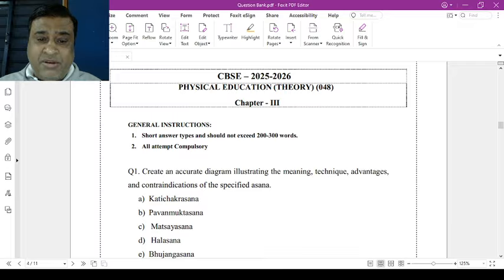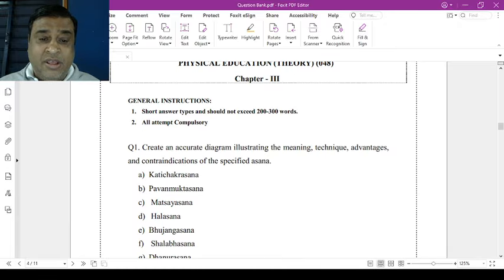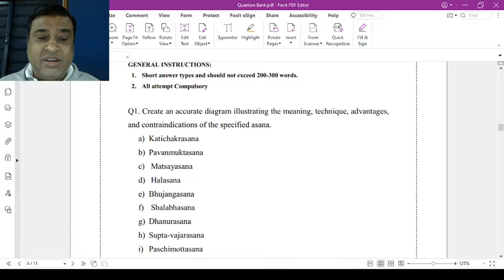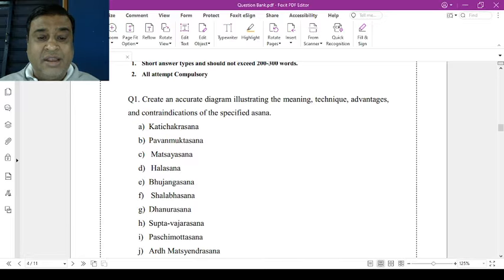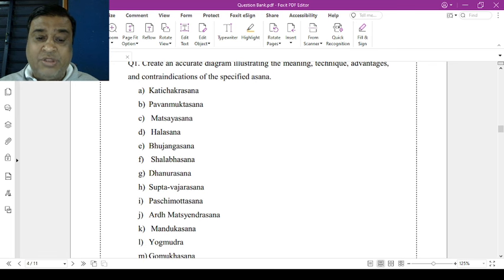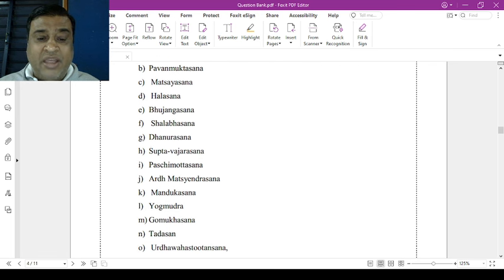Now question number 1, create accurate diagrams illustrating the meaning, techniques, advantages and contraindications of specified asanas. Now what are the specified asanas? Kati Chakrasana, Pavan Muktasana, Matsyasana, Halasana, Bhujangasana, Salabhasana, Dhanurasana, Supta Vajrasana, Paschimottanasana, Ardha Matsyendrasana, Mandukasana, Yoga Mudra, Gomukasana, Tadasana,